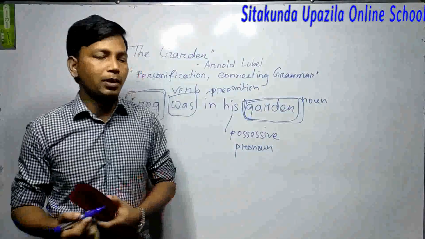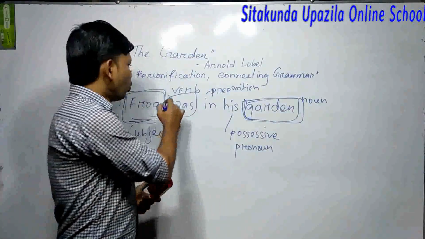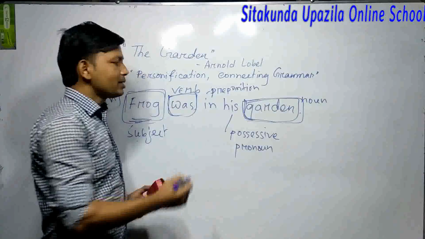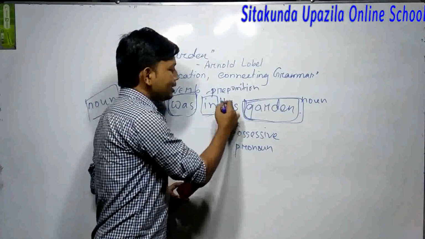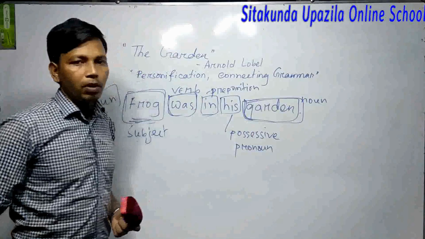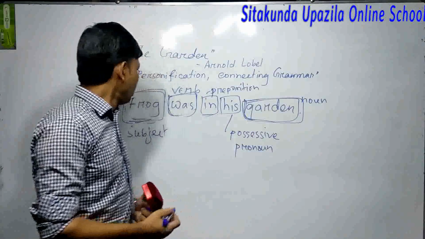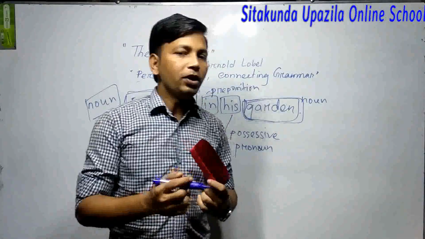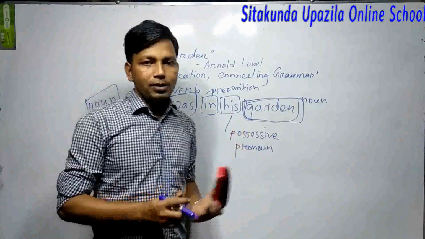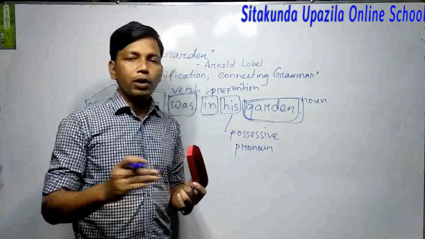These are the places of the noun. And was is the only verb, in is the preposition, and his is a possessive pronoun, or you can say possessive adjective. So this way you can connect your grammar ideas with your story, with your line, when you are going through the story.